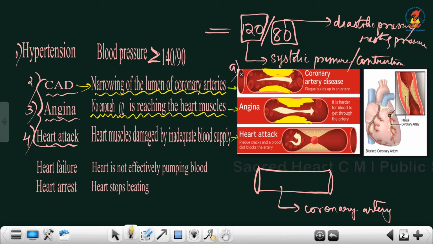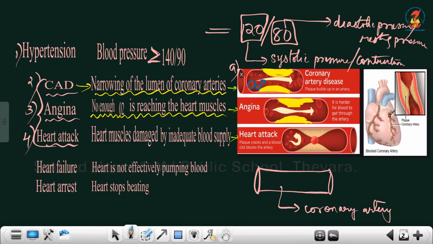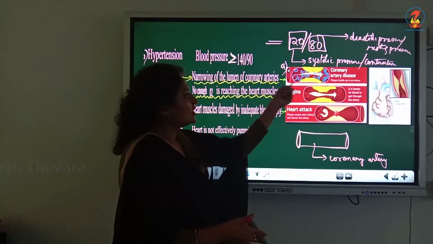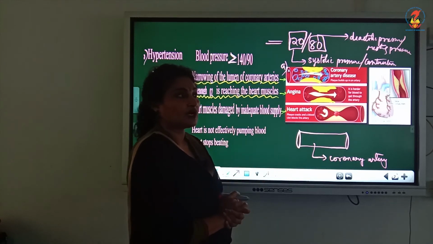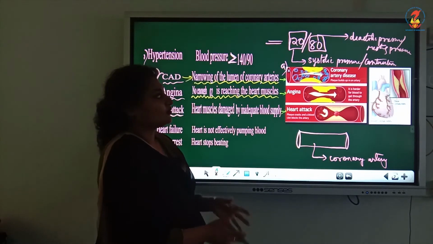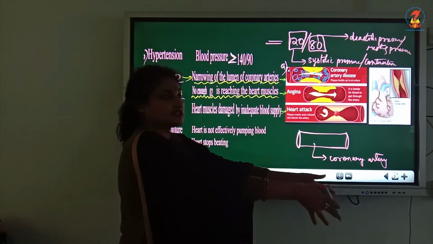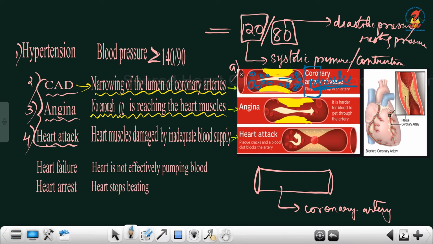But here it becomes worse with oxygen. Look at the number of RBCs. Here in the picture, if I am indicating in blue, look at the RBCs that are going in this direction. Though the lumen has become narrow, the RBCs are reaching the other end, supplying the cardiac musculature. RBCs supply oxygen. We know the RBCs are the carriers of oxygen because hemoglobin is present in the RBCs. So whatever obstruction is there, the RBCs are reaching the muscles. So it's safe. The muscles are receiving oxygen because of the RBCs.